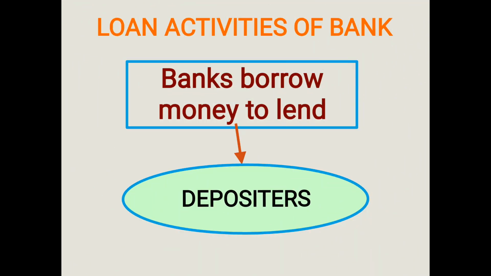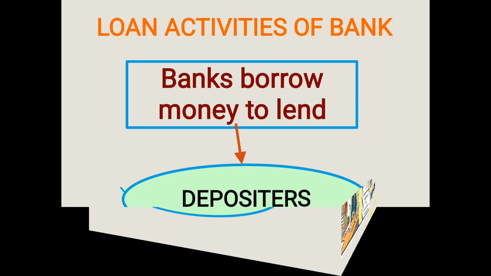Among the activities of banks, they borrow money to lend. From whom do the banks borrow money to lend to others? They borrow the money from the depositors. Whom do we call a depositor?